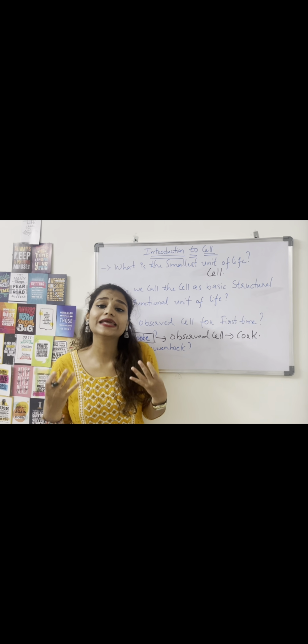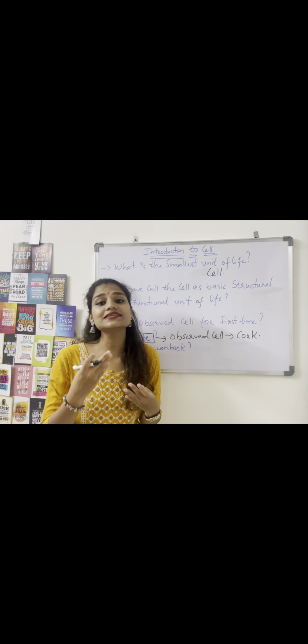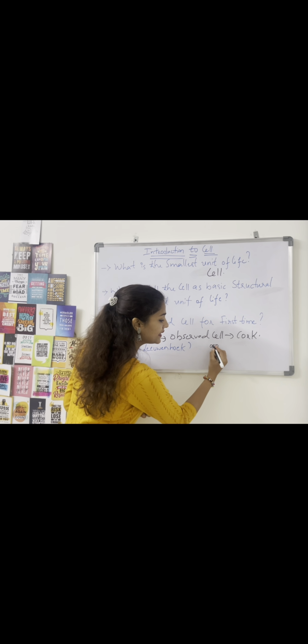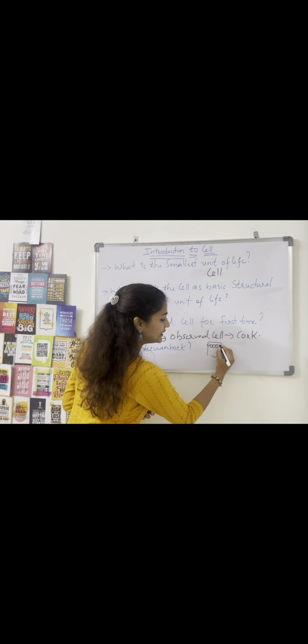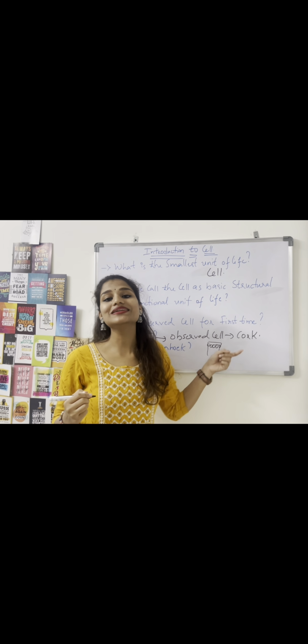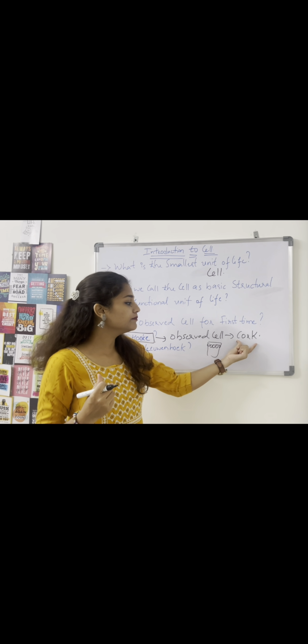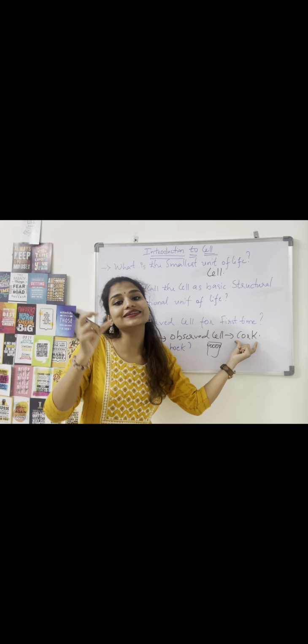But why did he name it a cell? Whenever he was seeing cork under the microscope, he saw small tiny compartments within it. So he named these compartments cells, but actually they turned out to be dead cells. Why? Because cork is dead plant tissue.